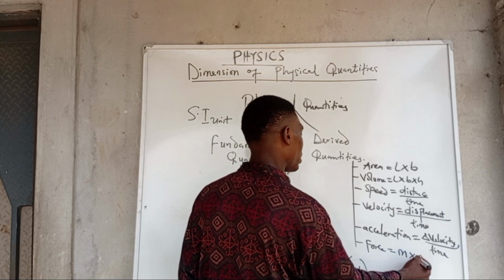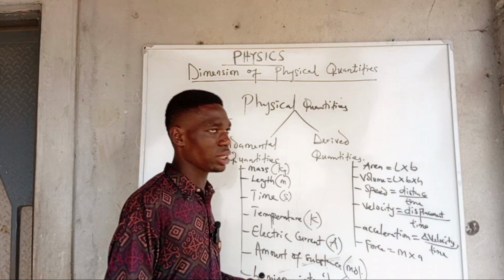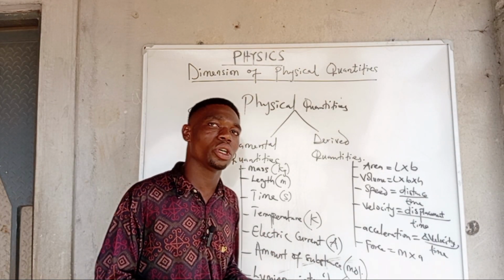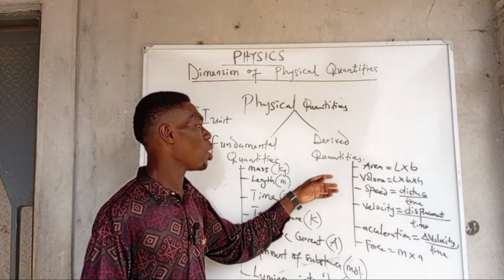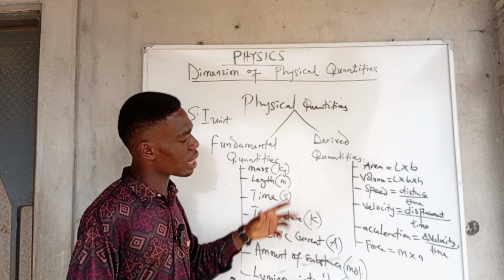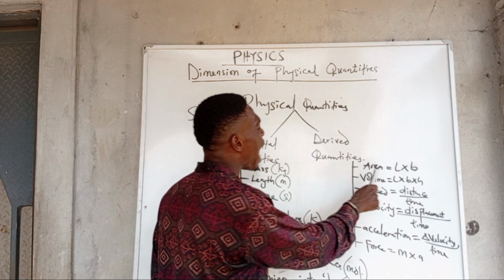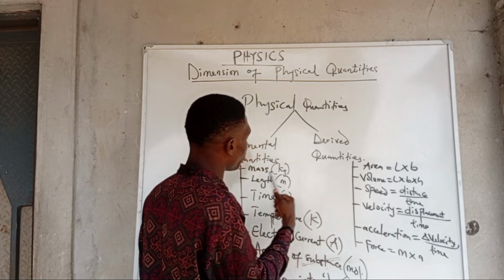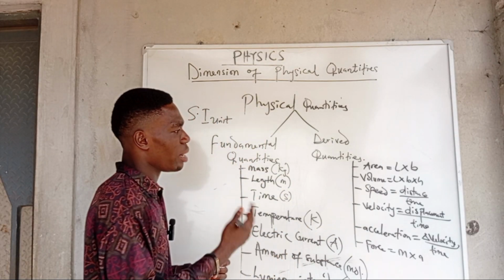There are a whole lot of derived quantities, and I would like you to make sure you get conversant with them. Of course, they are more than the fundamental quantities. Because they are derived, they are gotten from the combination of two or more fundamental quantities.